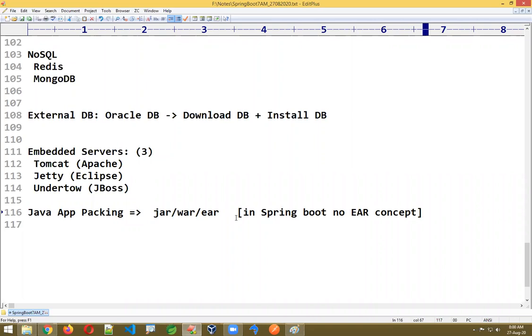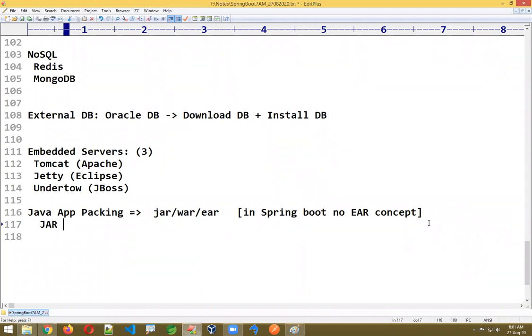Spring Boot only supports JAR and WAR. That is the J2EE concept called EJB, if you know it. If you don't know, that's also fine. EJB is removed here. Spring Boot says instead to write a service layer and REST controllers. EARs are not required here. Only web archive and Java archive are supported; enterprise archive is not there.